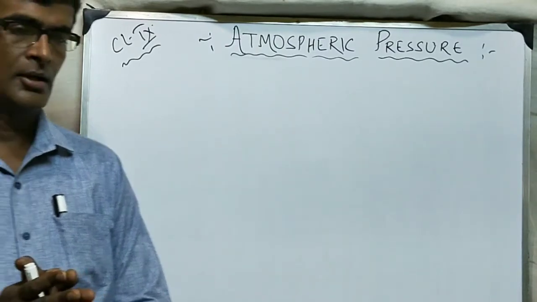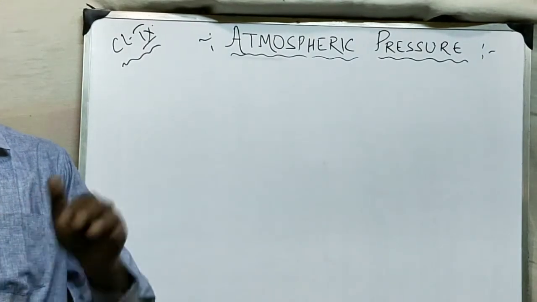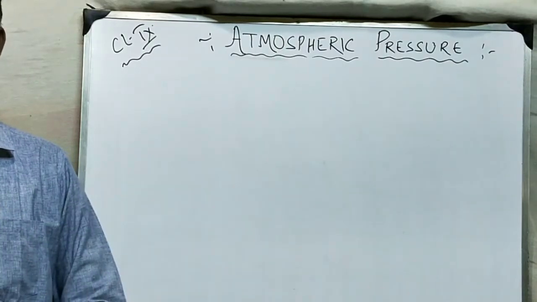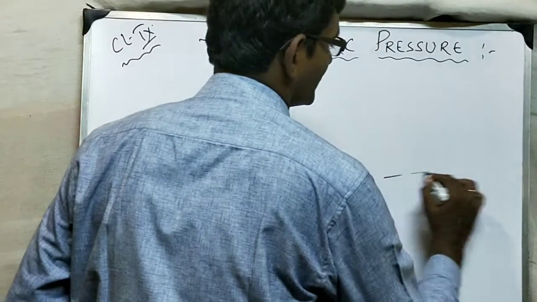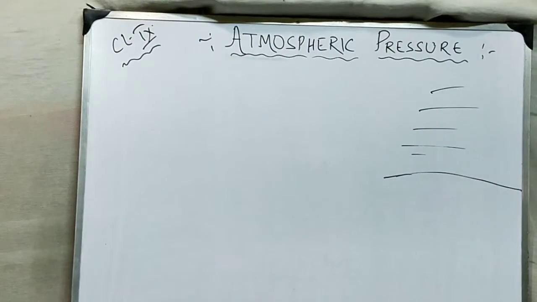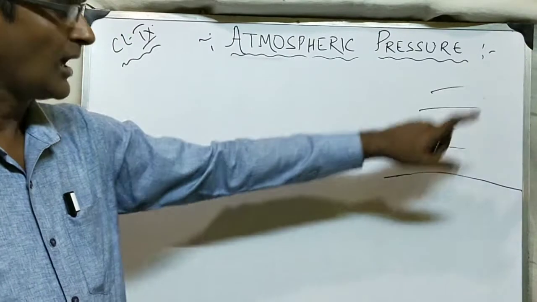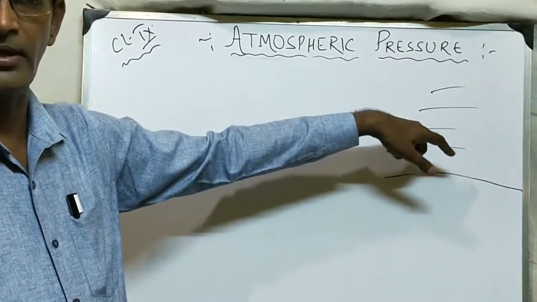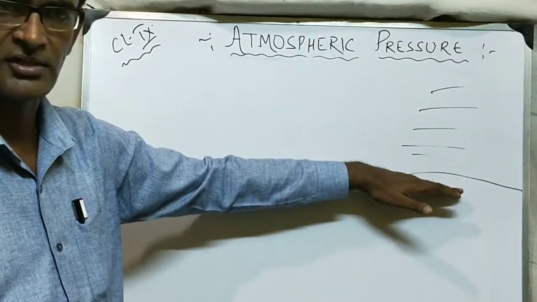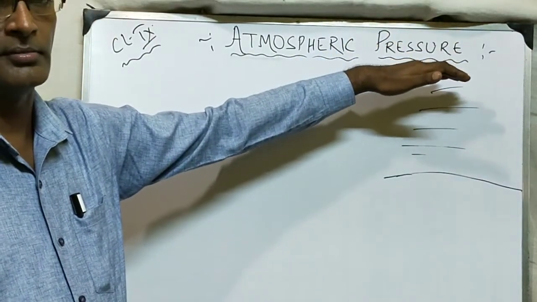See, we are actually living in an ocean of air, and we are at the base, at the bottom, or you can say at the bed of the ocean. If I consider this as the surface of earth, then we are inside the air, which we call atmosphere, the blanket of air above us. This layer of air extends from the surface of earth up to about 300 kilometers.